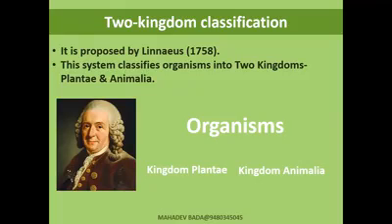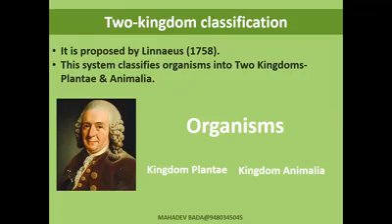After that, improving on the previous concept, two kingdom classification has come. The two kingdom classification, proposed by Linnaeus in the year 1758, classifies organisms into two major groups, two kingdoms.